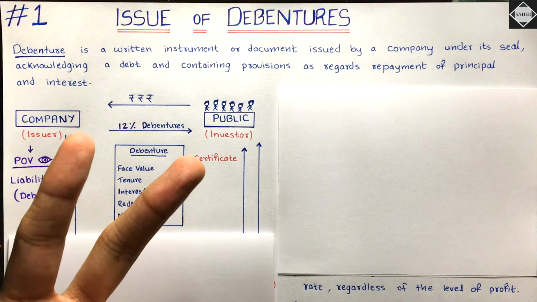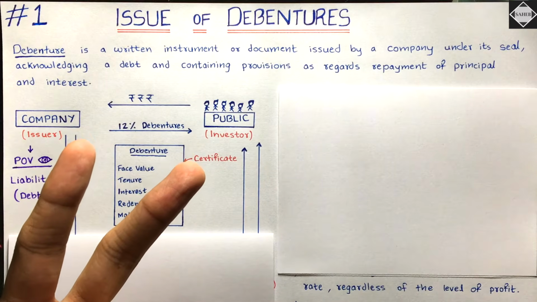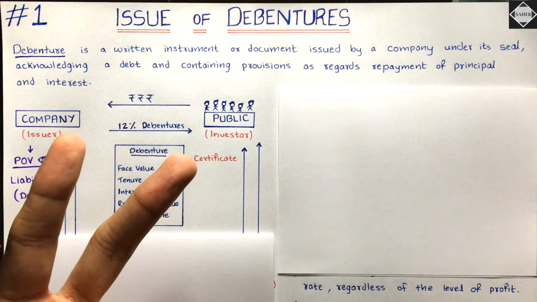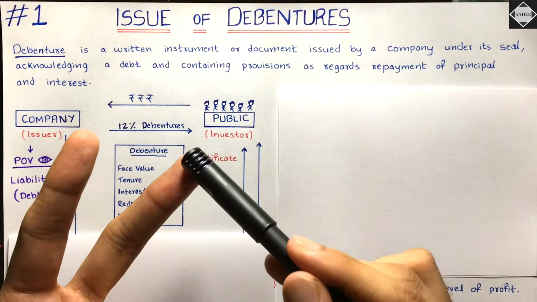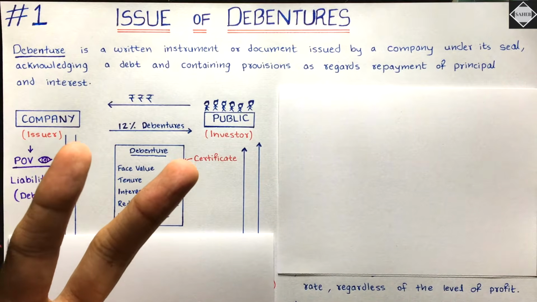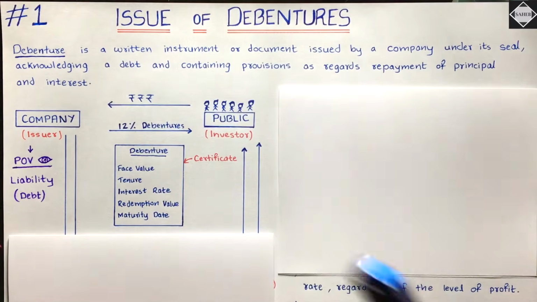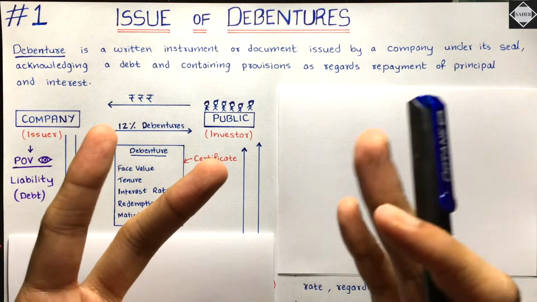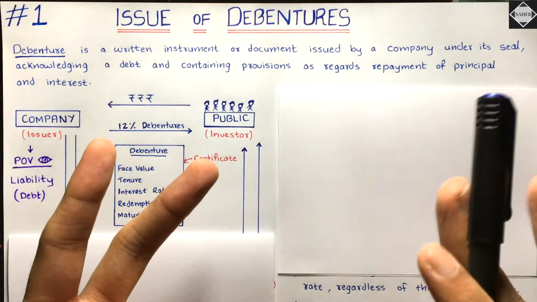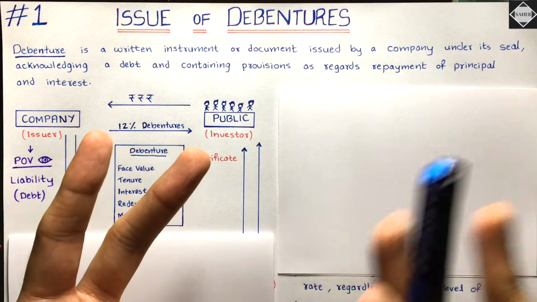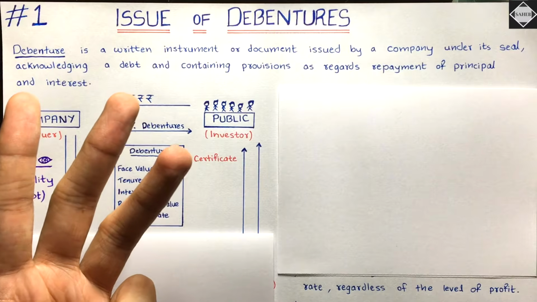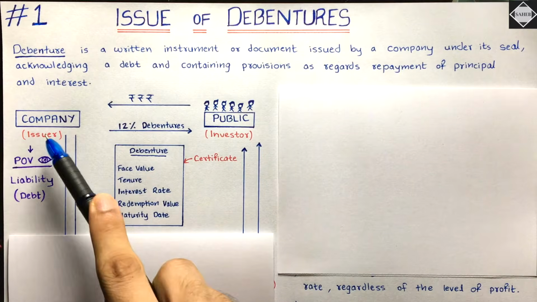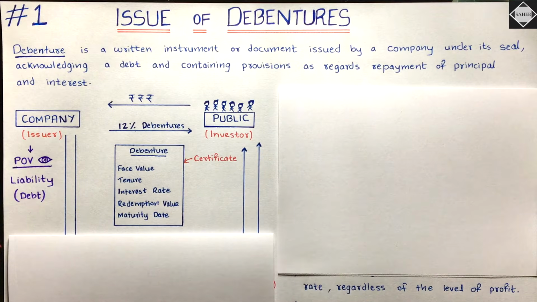Let's understand. If they go to a bank, the first thing is bank will ask for a collateral, a security, an asset, isn't it? Yes. And then the second thing is bank will charge high rates of interest. Okay. And the third thing is maybe this company is not that much good reputed. The reputation is not so good, so that's why the company is not looking for a bank loan. This option is also not interesting for them. So the third option they have is to issue debentures. What does that mean? It means directly go to the public and ask for money as a loan.